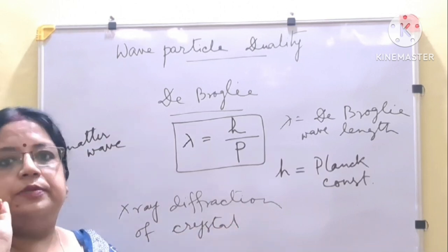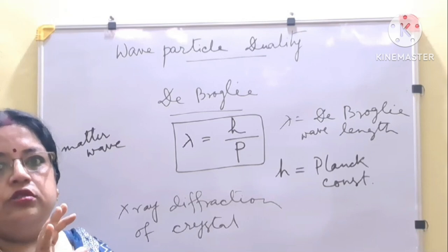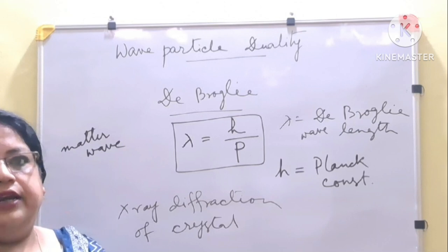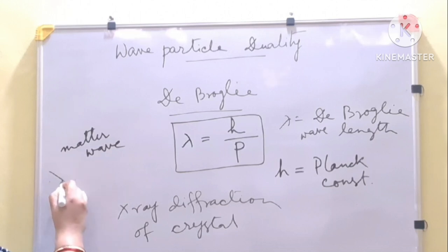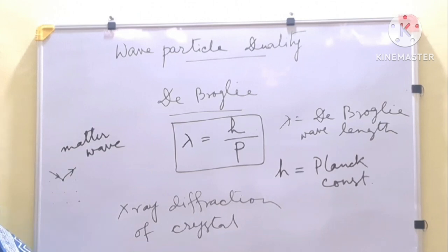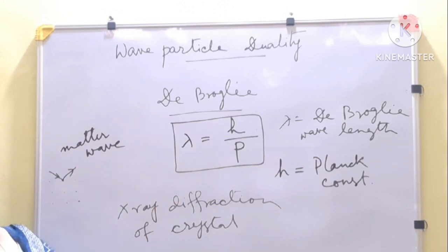When X-rays, meaning a flow of electrons, pass through a crystal, there is a crystal lattice plus basis, meaning the crystal is made up of a lattice and a basis, where the basis is the atom. When the beam passes through, it is diffracted, and it is found by calculation that the wavelength exactly matches the de Broglie equation, or de Broglie wavelength.